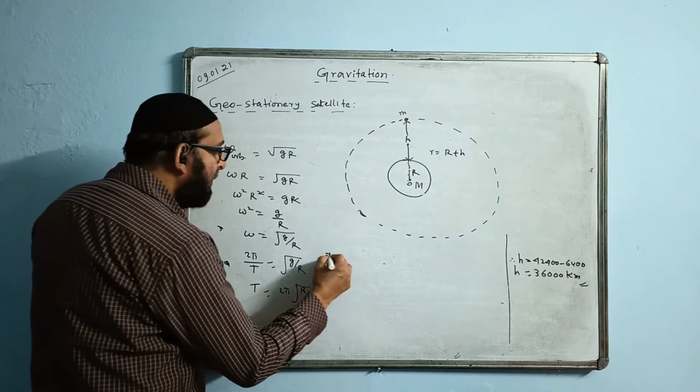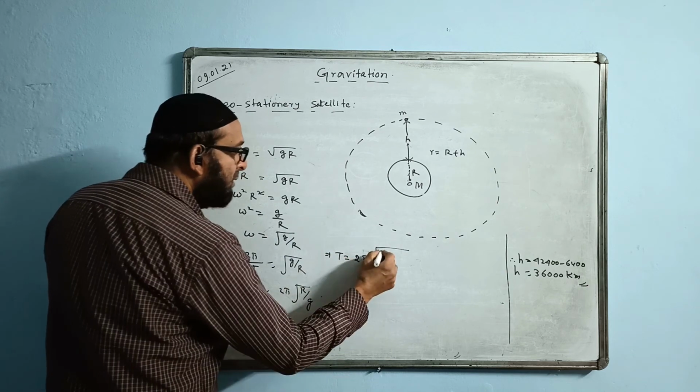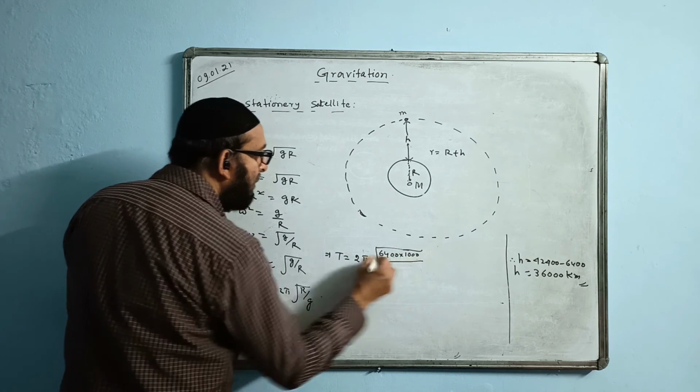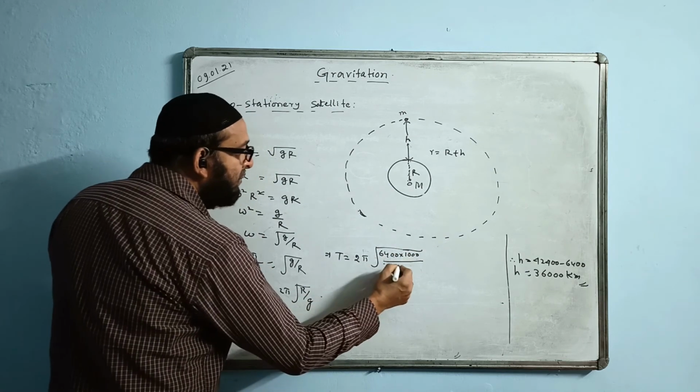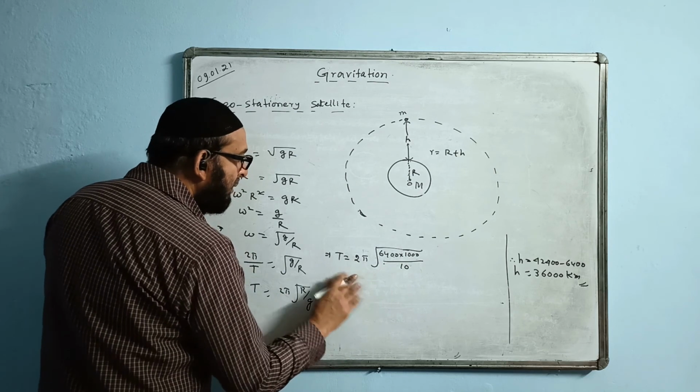If we put the values here, T is equal to 2 pi square root of the radius of the earth, 6400 kilometers, that is 6400 into 1000, divided by g. The value of g, I will take 10 instead of 9.8, and calculate the answer.